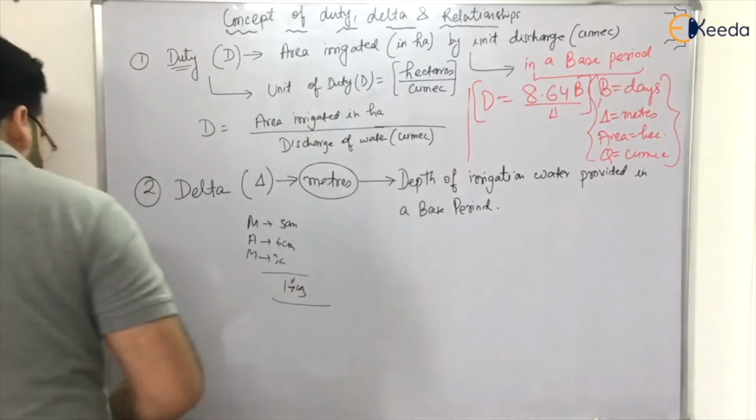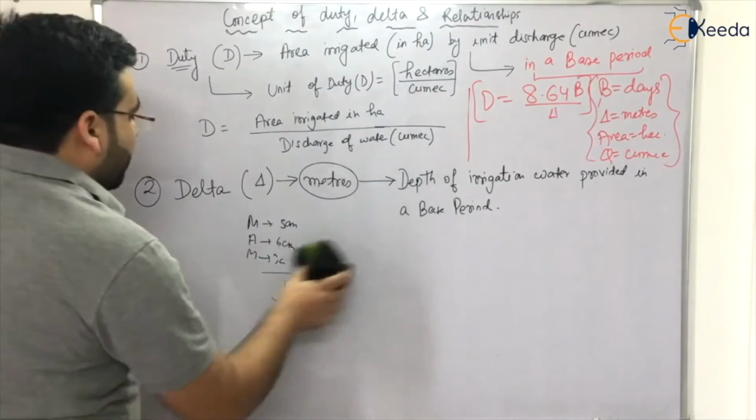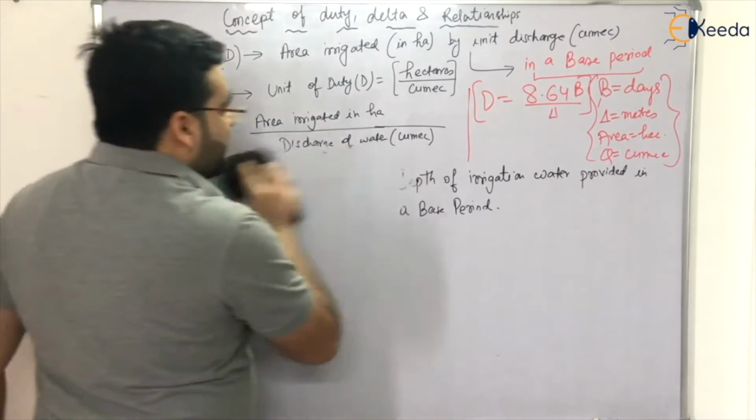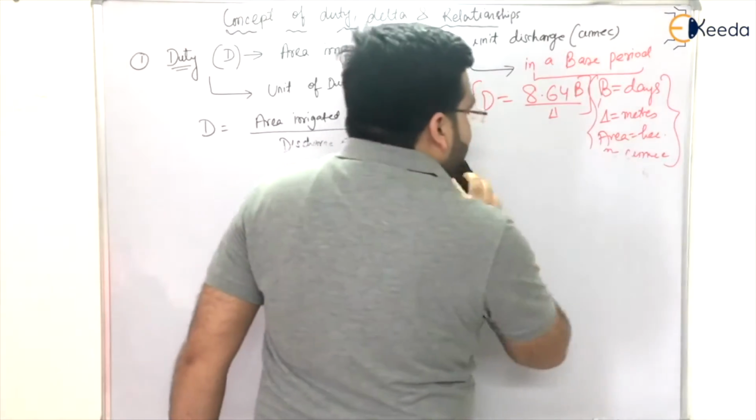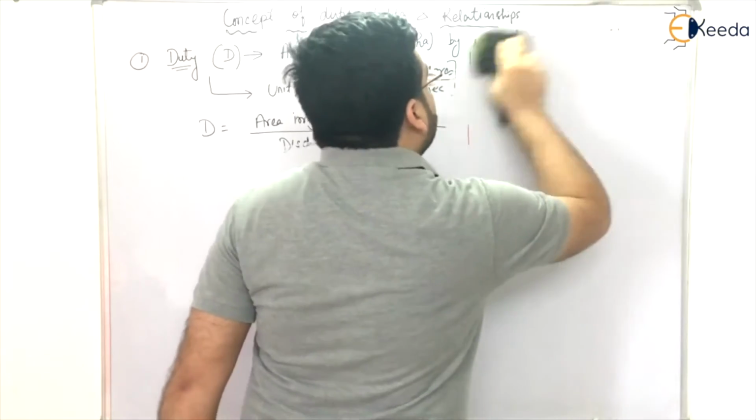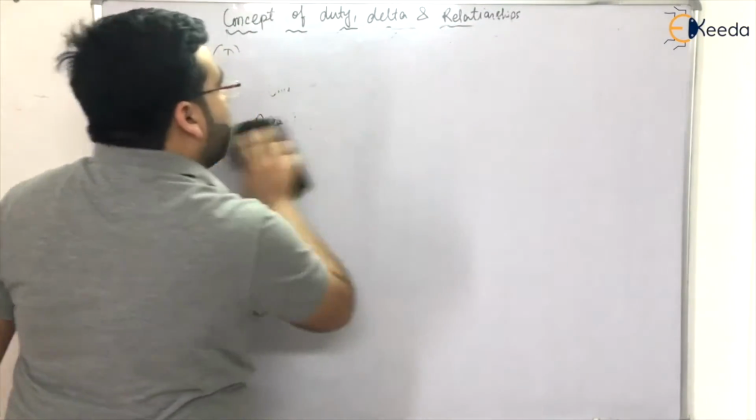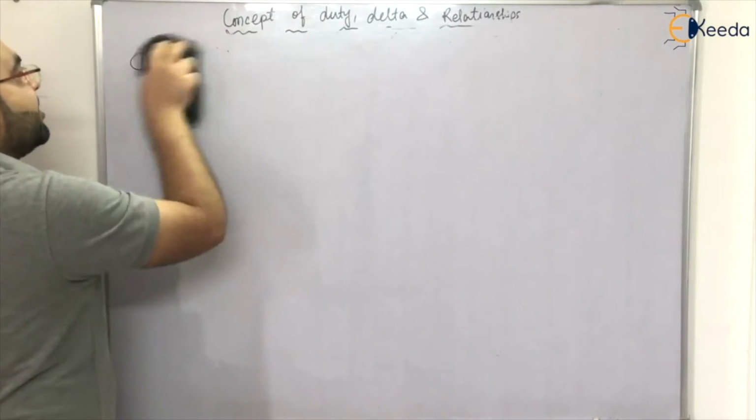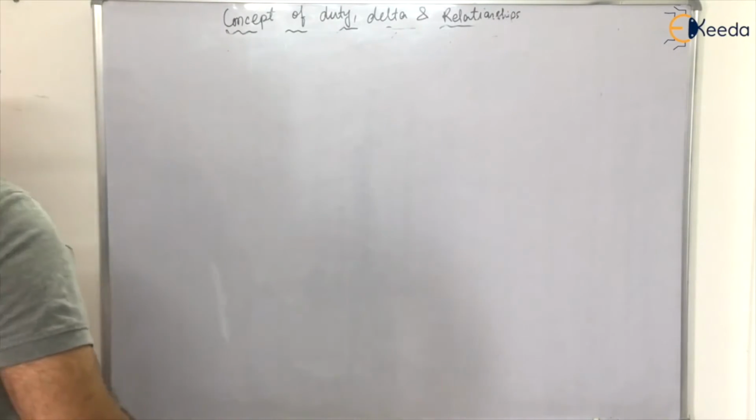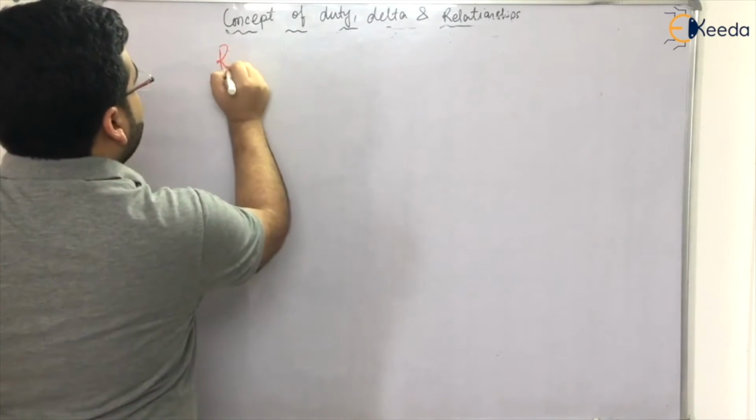Now let me rub this. Now let us derive the relationship between duty and delta. This is important. After that we will be seeing duty at different places, because that is also very important. What is the duty at various sections of a particular canal? So how much is the duty? Now let me rub this. Clear? Now next is the relationship between